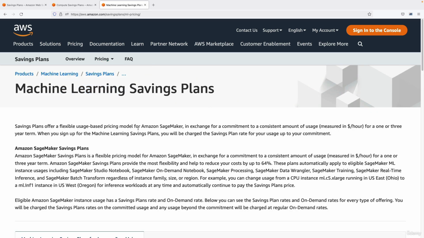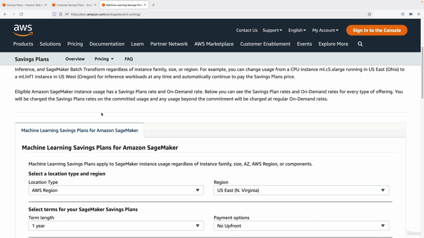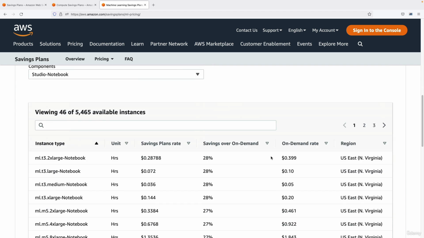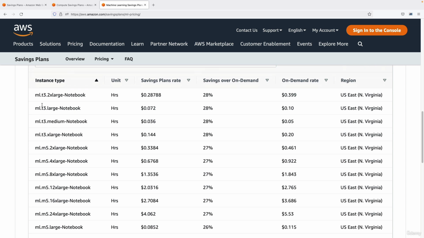And then for machine learning, we have something similar. So they will be added over time, but I probably won't edit this lecture because it's not needed. So right now we have the Amazon SageMaker Savings Plan, which is enough for us to know from an exam perspective. And we have the region, again, the type and so on. And then besides here, we can take a look at the notebook instances for SageMaker, for example. And if we do decide to run an ML T3 large notebook for a long time, then we can expect savings of 28% over on-demand, okay?